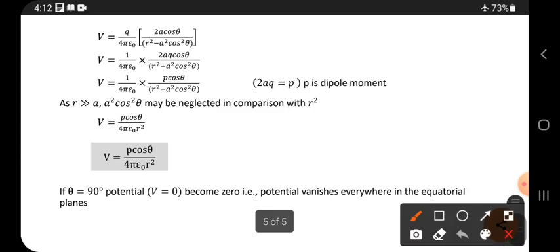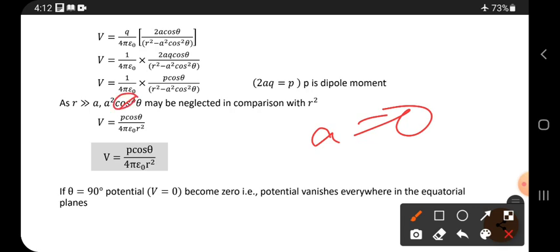So A neglected means in place of A simply write 0, and the whole term is 0.